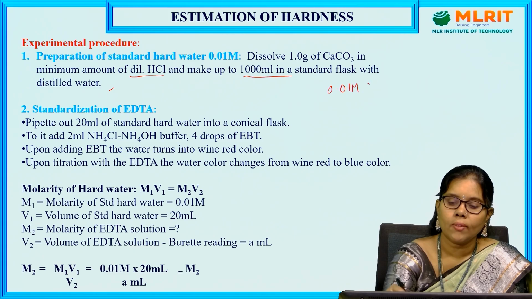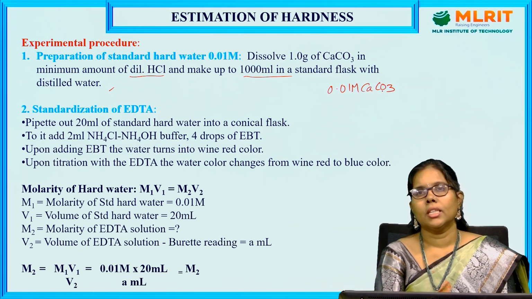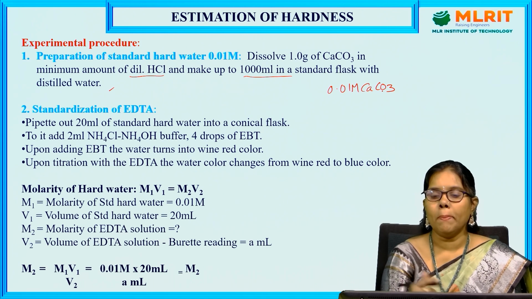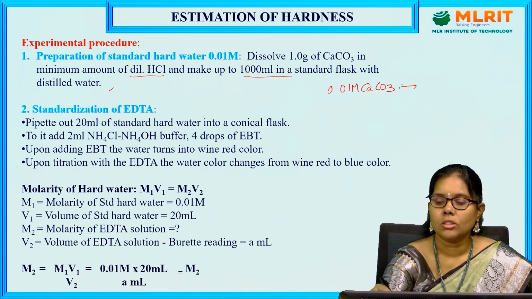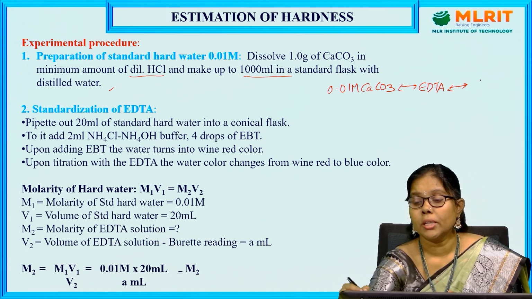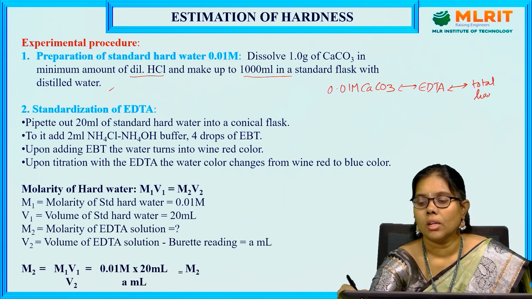0.01 molar of calcium carbonate is called the primary standard, the standard hard water whose concentration is known. With the help of this, you are going to determine the concentration of the EDTA. With the help of EDTA, you are going to determine the total hardness present in the water.